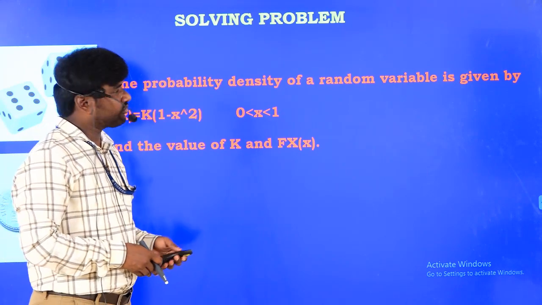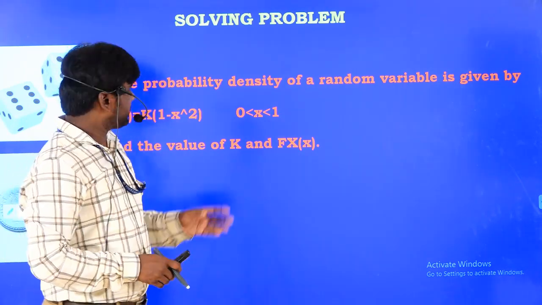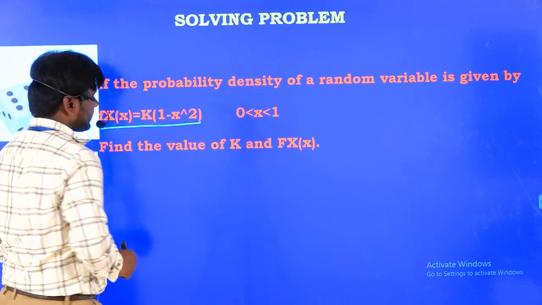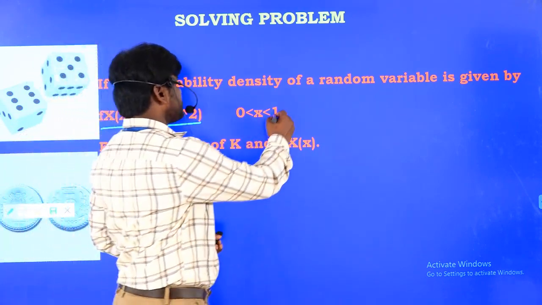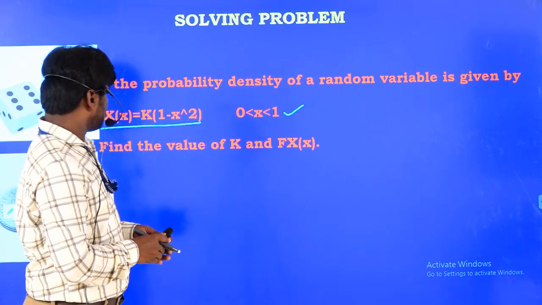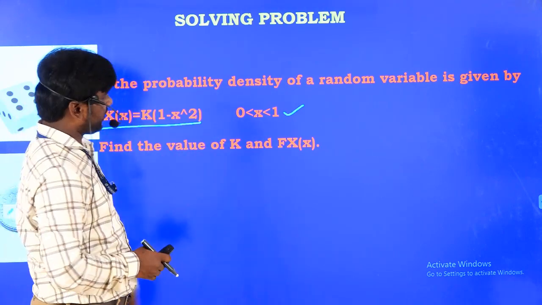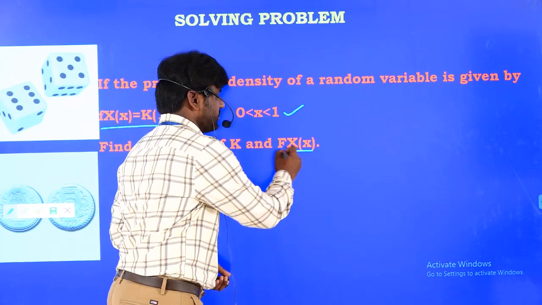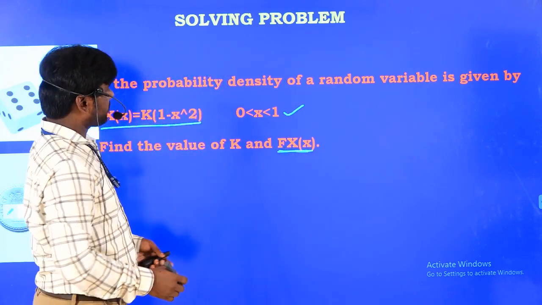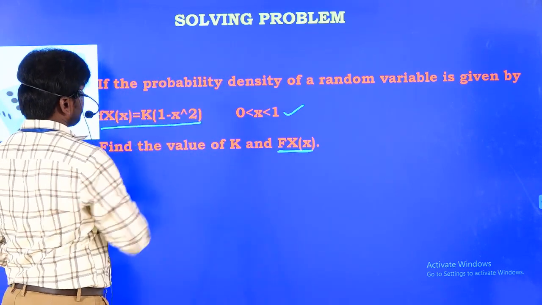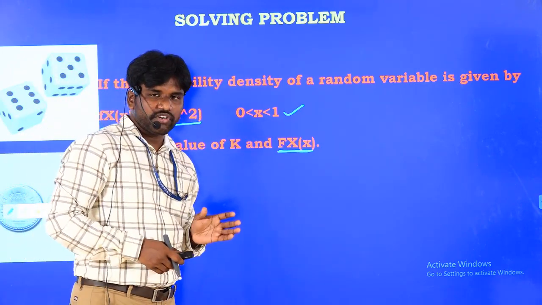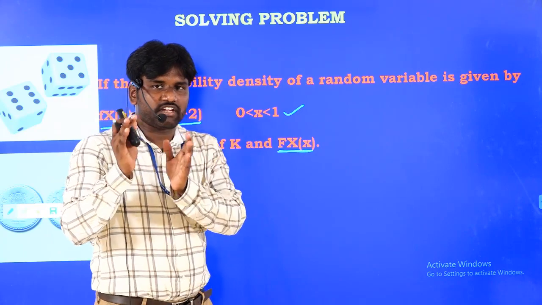Now we are going to solve one more problem. In this example, the probability density function small fx of x is given. The range is also given, 0 to 1. Then find the value of k and the value of Fx of x, that is, the distribution function. We all know how to proceed when small fx of x is given. In the discrete case, the total probabilities are equal to 1.